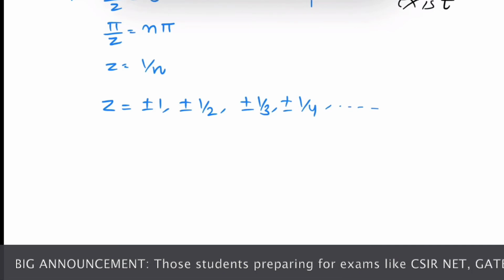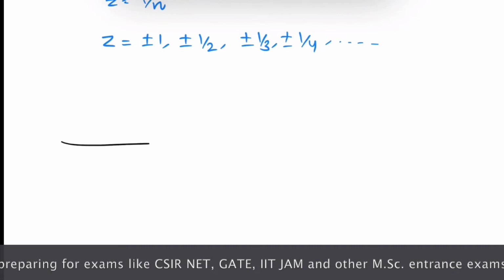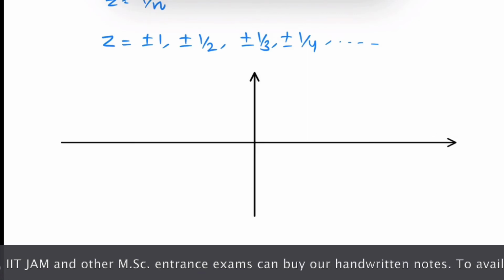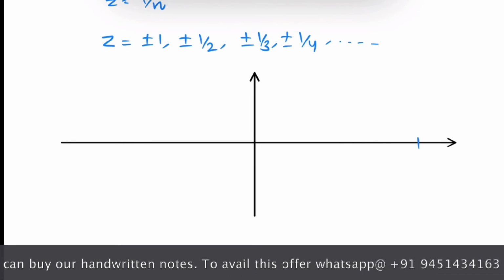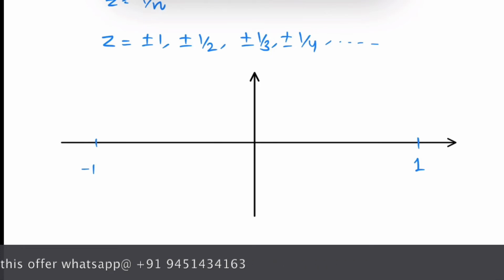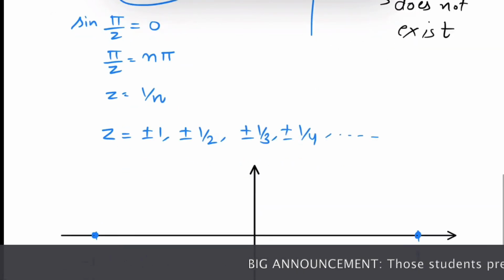Now, let us locate these points on the Argand plane. Suppose this point is 1 and this point is minus 1. So these 2 points are our singularities. And 0 is also a singularity.